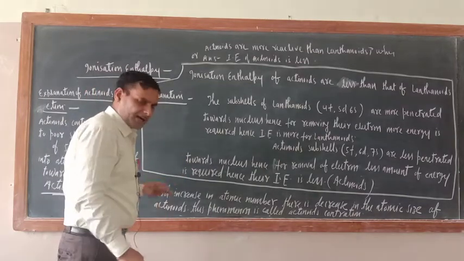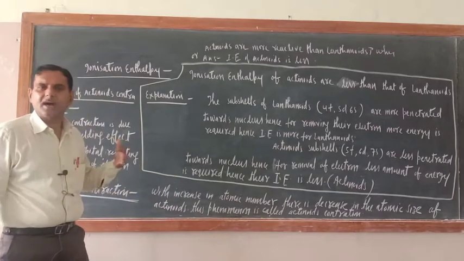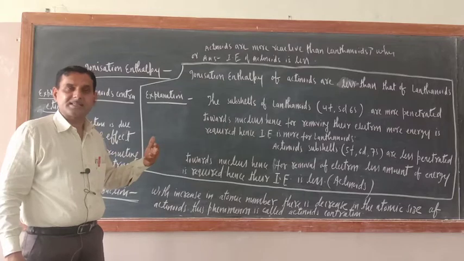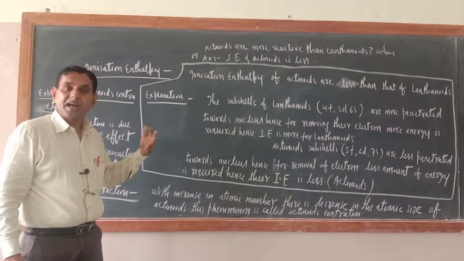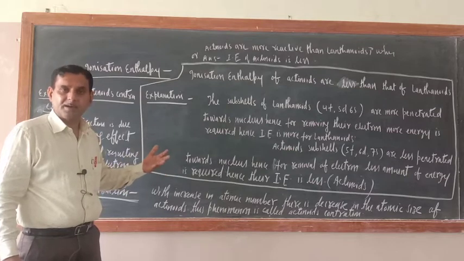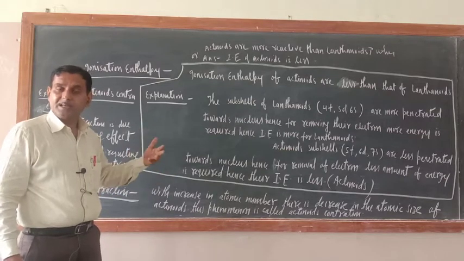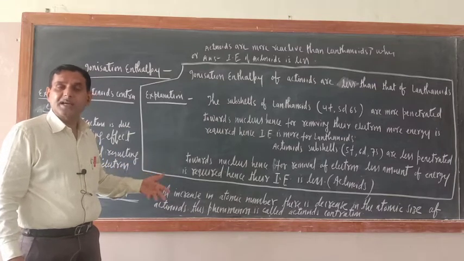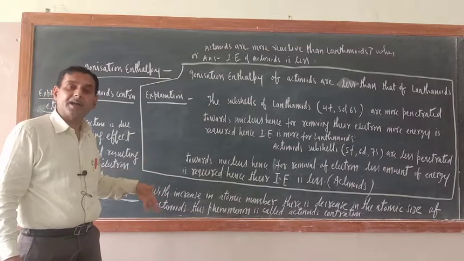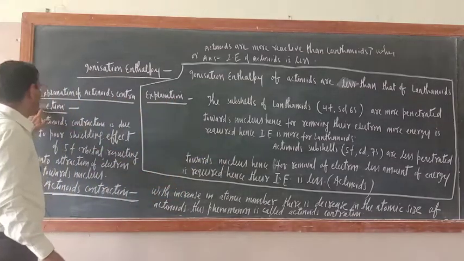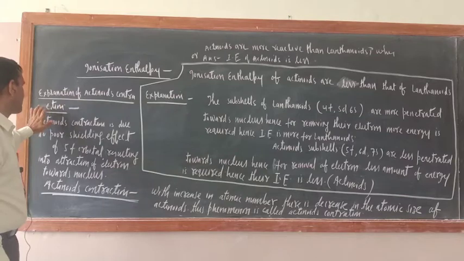And the definition is the same. With the increase of atomic number, there is a decrease in the atomic size of actinoid members. This is known as actinoid contraction in the actinoid series.